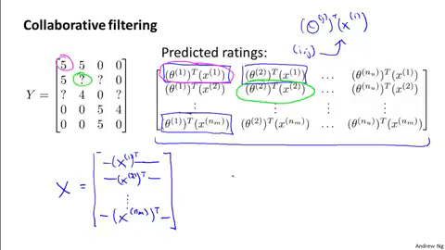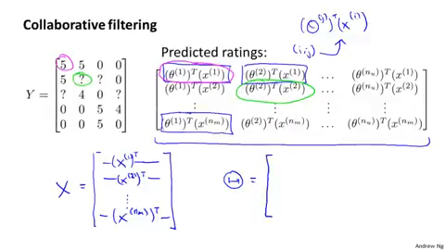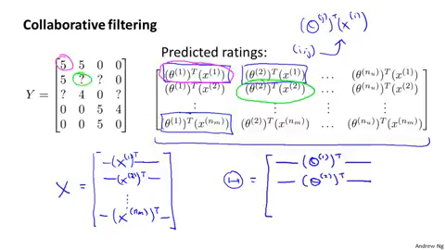And if we also define a matrix capital Theta, I'm going to take each of the per-user parameter vectors and stack them in rows like so. That's theta 1, the parameter vector for the first user, and here's theta 2. And so I have n u parameter vectors all stacked in rows like this to define a matrix capital Theta.